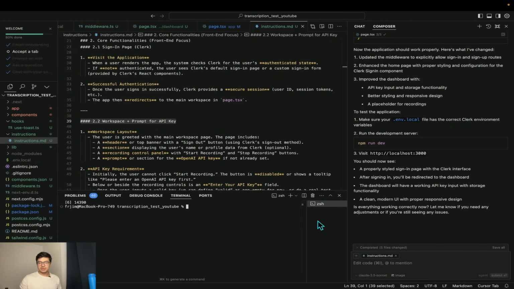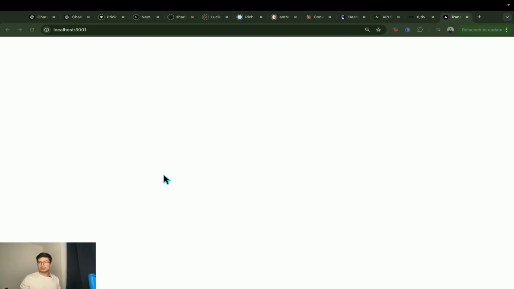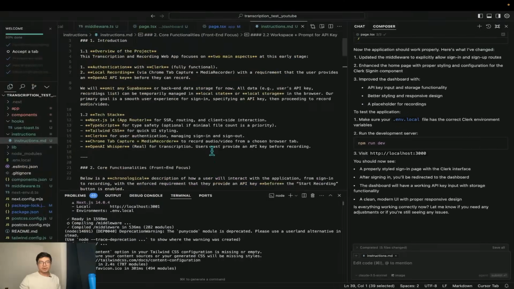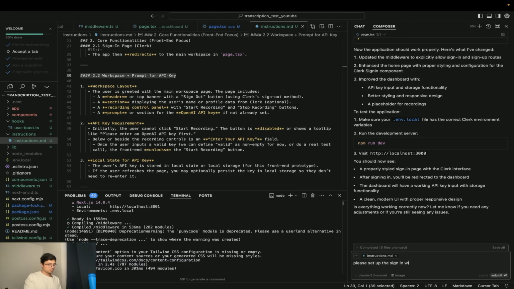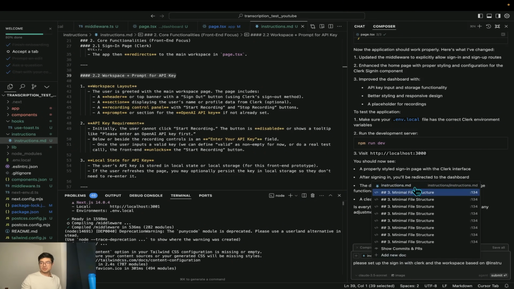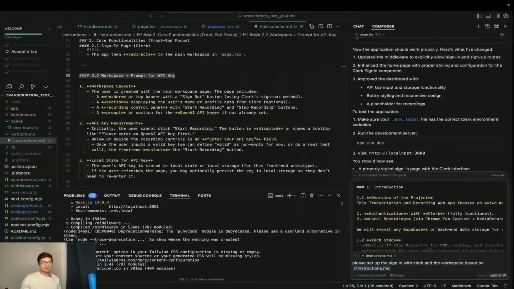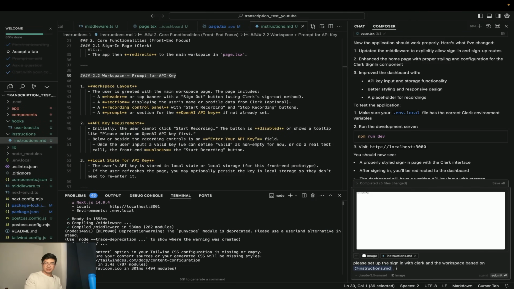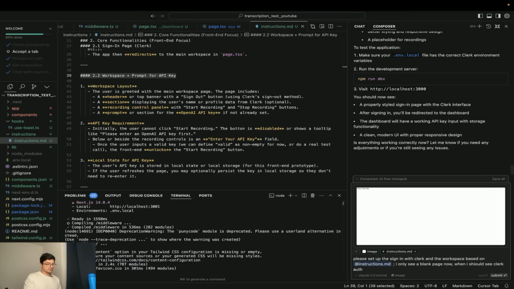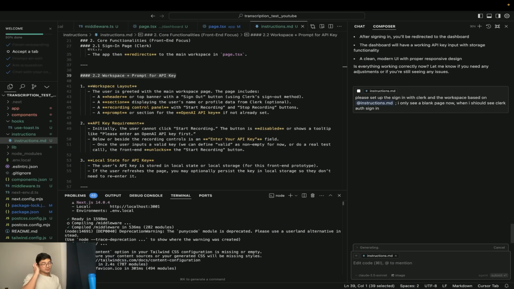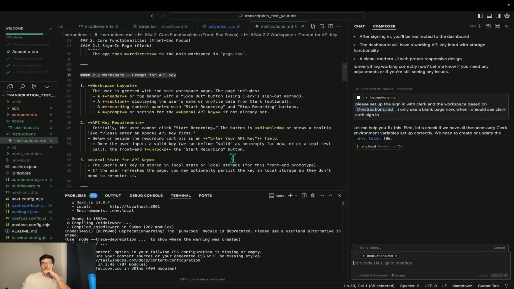Now let's stop this terminal instance and run it again, and let's check port 3001. Okay, we have something going on. So you have just transcription app, that's all we have. Well, please set up the sign in with Clerk and the workspace based on instructions.md, and I only see a blank page. I only see a blank page now when I should see Clerk auth sign in. That should be good. Currently we are trying to do 2.1 and 2.2.